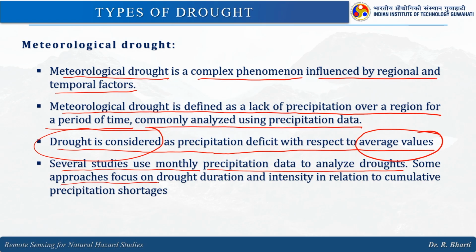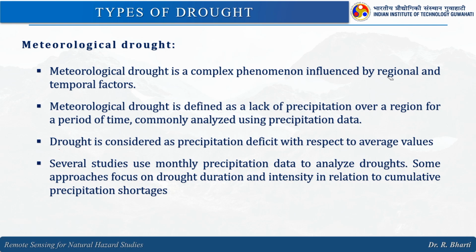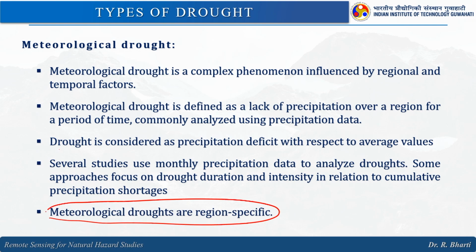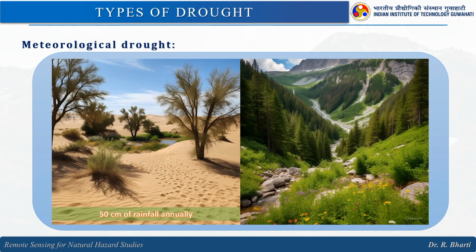Some approaches focus on drought duration and intensity in relation to cumulative precipitation shortage, right. So, this meteorological drought, remember, is region specific. Now, I have an example for you. Here you can see two different areas, one is desert, another one has very good vegetation, right. In both the areas, if we have 50 centimeter of annual rainfall, will both be fine?